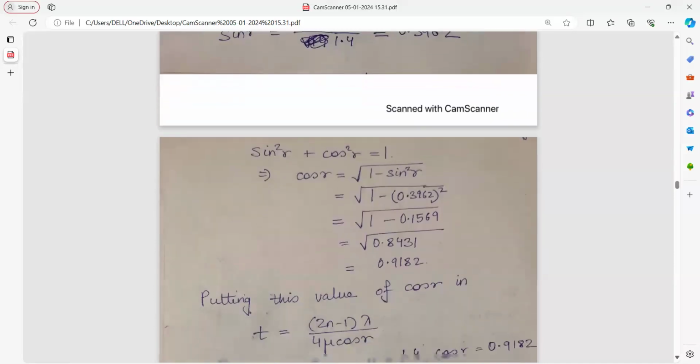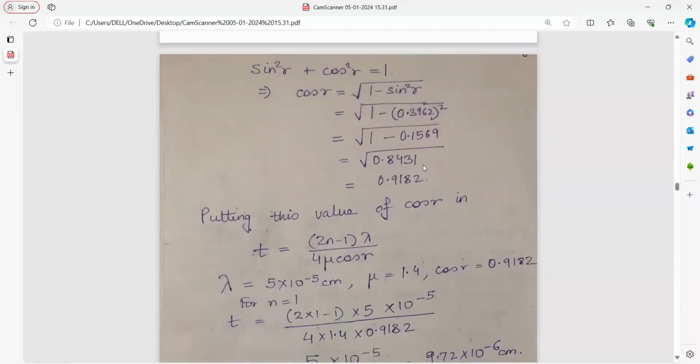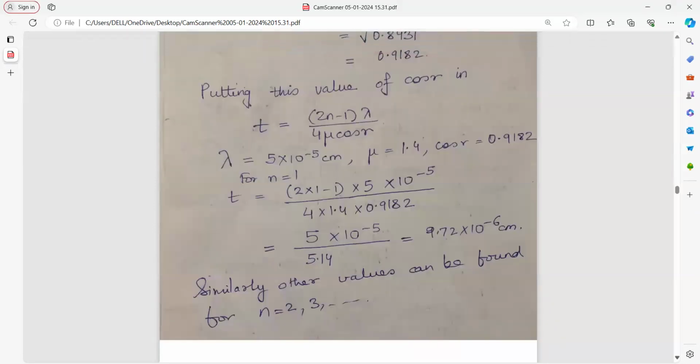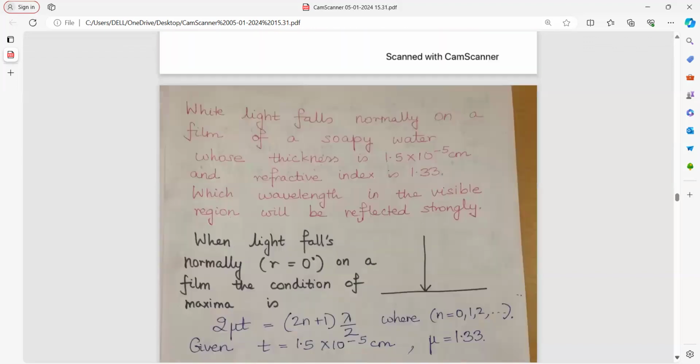And sine square theta plus cos square theta is equal to 1, so cos r is equal to under root 1 minus sine square r. Putting these values in the formula, t equal to (2n minus 1) lambda by 4 mu cos r, we get the answer. For other values of n also, you can similarly get the answer.